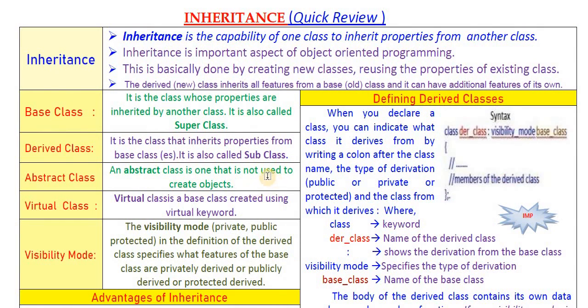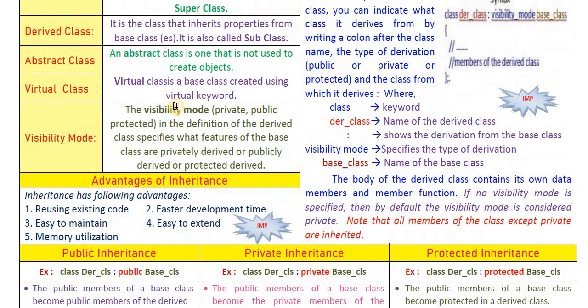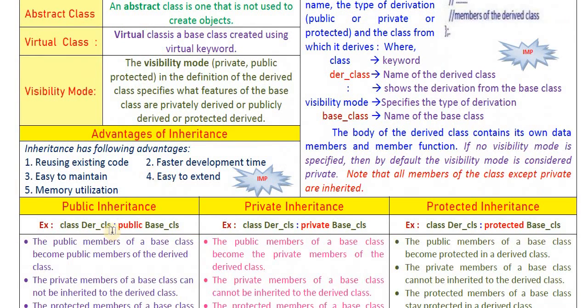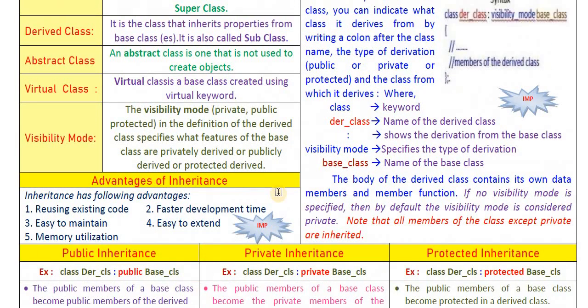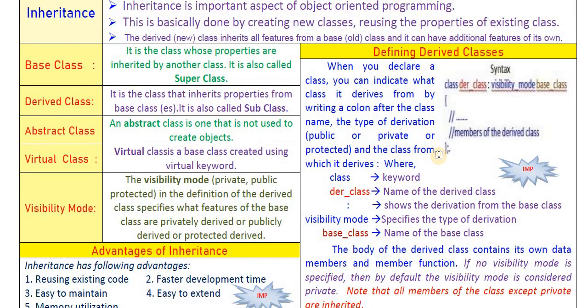Four questions means two 1-mark questions. You will get some definitions like what is base class, what is inheritance, like this. For 2 marks you will get advantages or types of inheritance depending upon visibility mode. Or a 2-mark question may come like what is the syntax of creating a derived class.